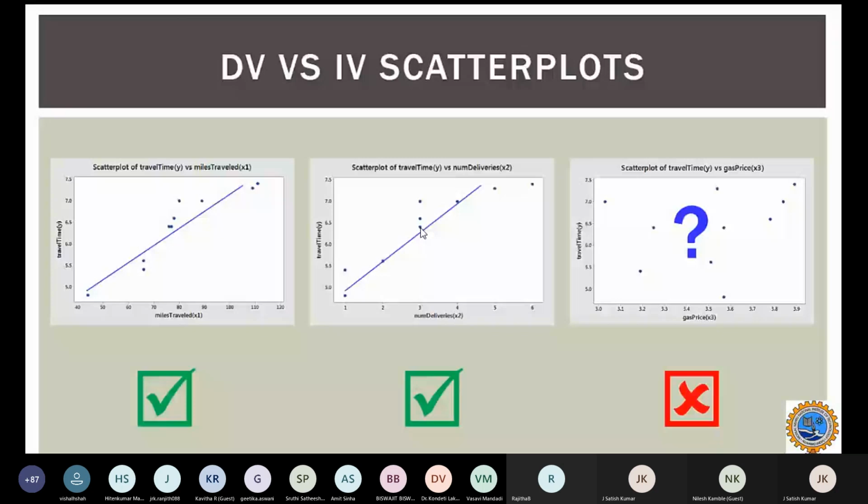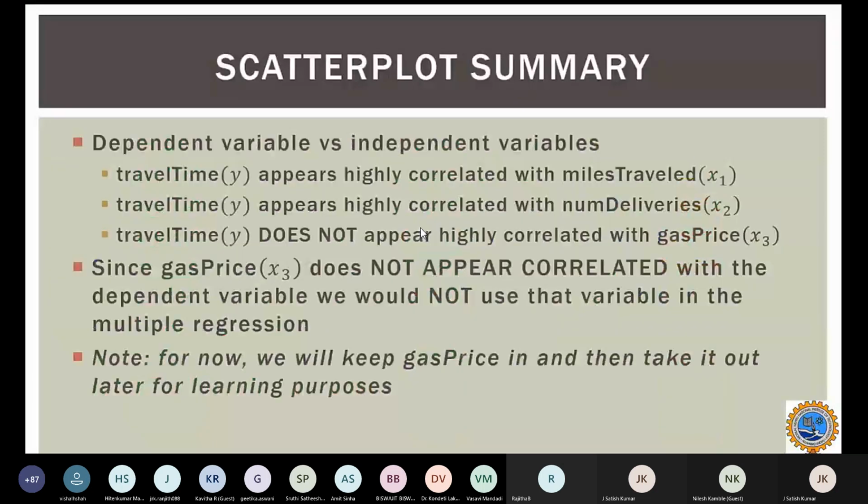As we can see, the miles traveled and the travel time are strongly related, and the number of deliveries and travel time are also strongly related, but gas price has nothing to do with travel time. Based on the sample data, we can understand the relationship between the dependent and independent variables. Now, what do we interpret from the scatter plot summary? The travel time Y appears to be highly correlated with miles traveled and number of deliveries, but not highly correlated with gas price.